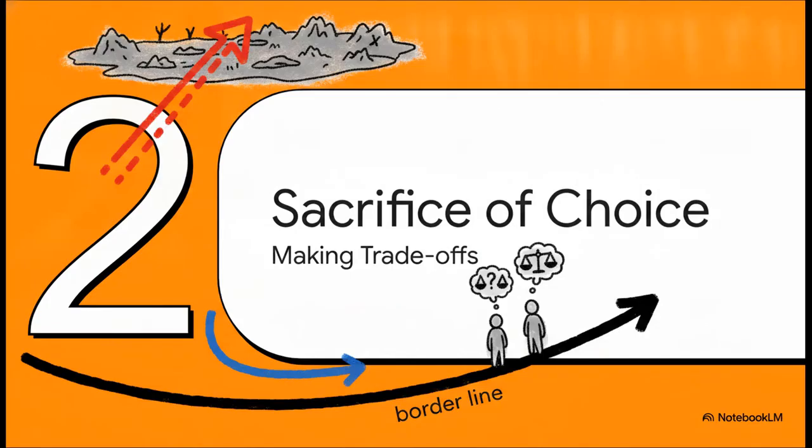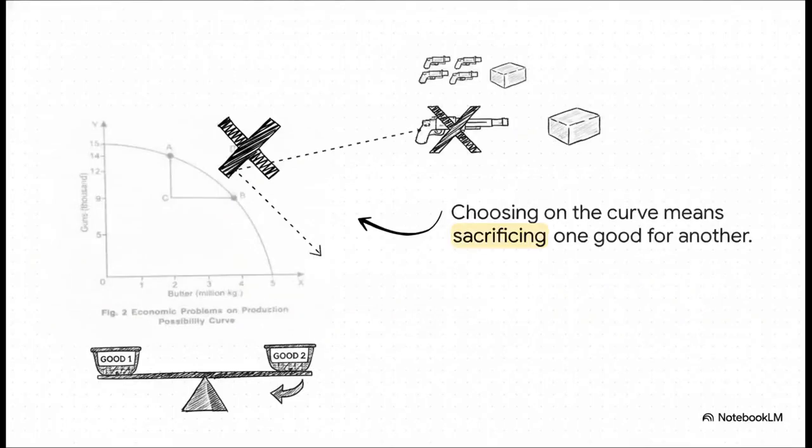Moving right along to Section 2, the sacrifice of choice. So since we can't reach point D in that unattainable wasteland, we have to make do with what actually is attainable on our borderline. But choosing between those attainable points, like shifting from combination C down to E, forces a sacrifice. The curve slopes downwards to the right, which tells us a very strict, unavoidable economic truth. The only way to raise the production of one good is to actively lower the production of the other.